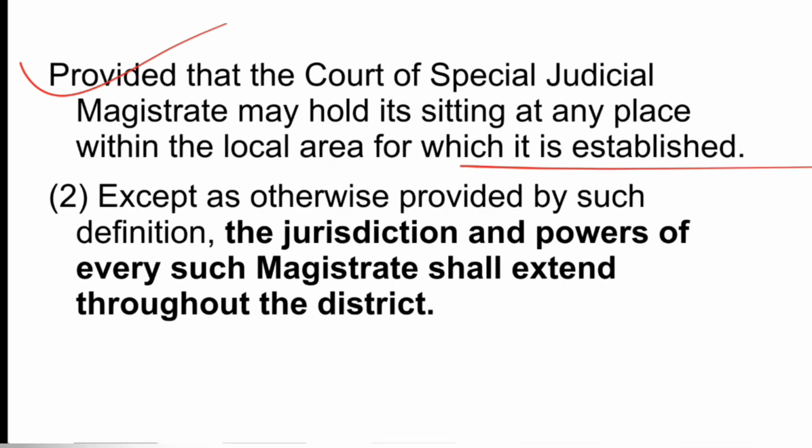So obviously, if it is about the special judicial magistrates, they are appointed and such courts are established only for some local area, so they will continue to have power for such local area for which they are established. Now subsection 2 says, except as otherwise provided by such definition, the jurisdiction and powers of every such magistrate shall extend throughout the district. So the jurisdiction in general of the magistrate shall extend throughout the district.